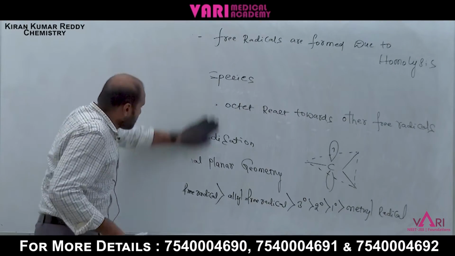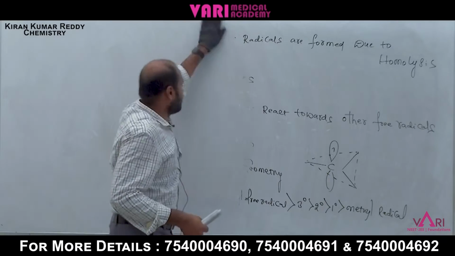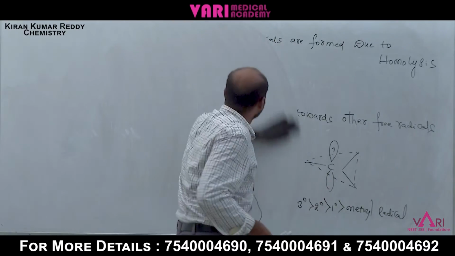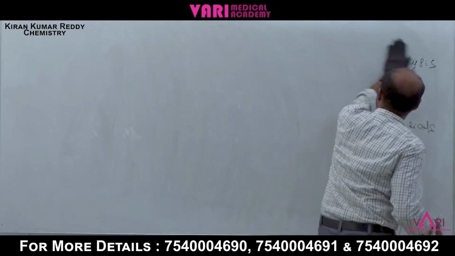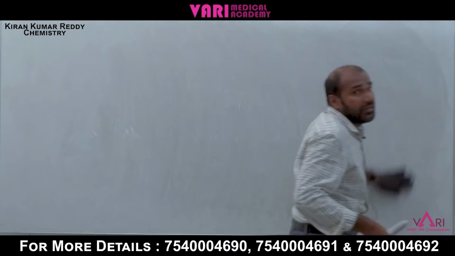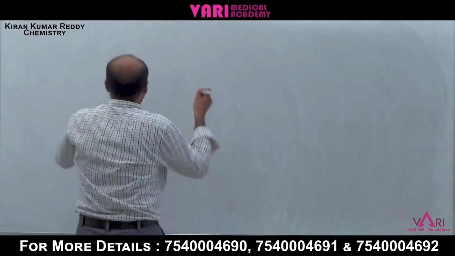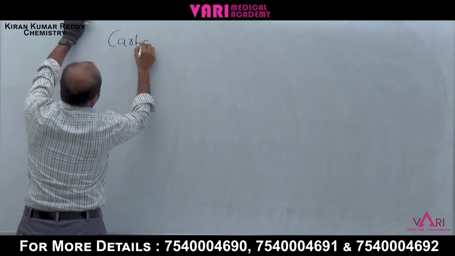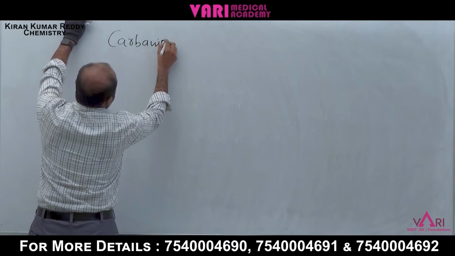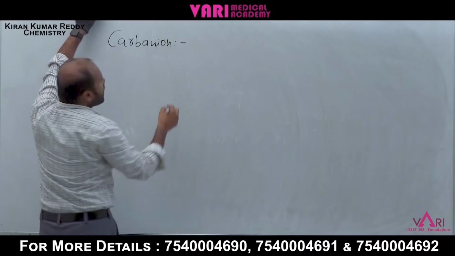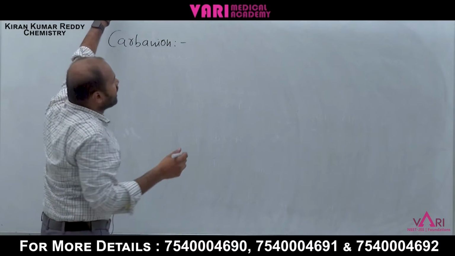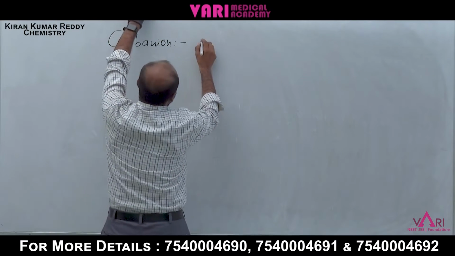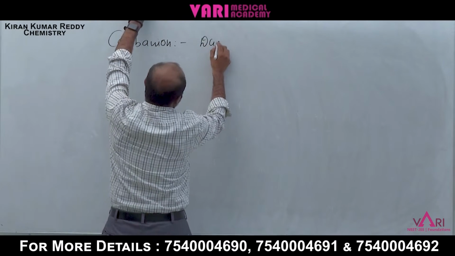Another one is the carbanion. What is the carbanion? Another intermediate is carbanion. Write down carbanion. Carbanion is formed due to heterolytic cleavage.